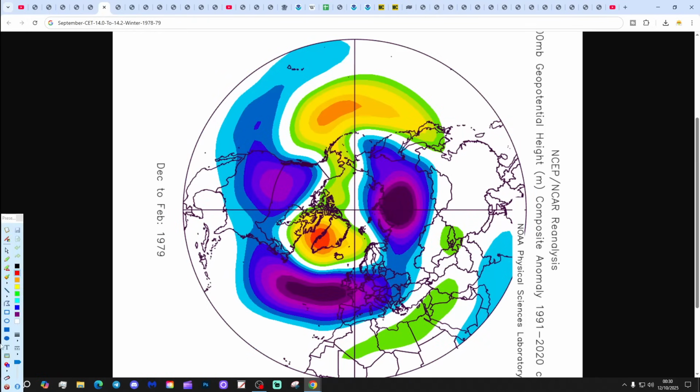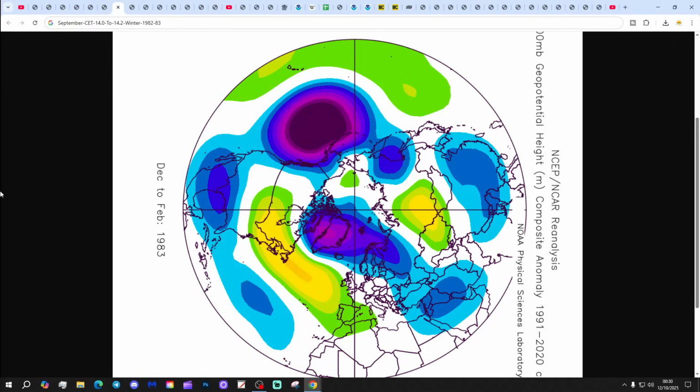We've got the Winter of Discontent showing up next, 78-79. This was the last time we had a sub-zero CET January. High pressure blocking towards Greenland. Low pressure to the south, winds coming in from the east. Turns severely cold over the new year, 78-79. And then for the rest of the winter, the cold is in pretty much consistently with lots of snowstorms, freezing cold weather, and just the occasional moderation. I say that's the last time we had a sub-zero CET January, and I was 1 year, 3 months old. That's how long it's been since we had a sub-zero CET January.